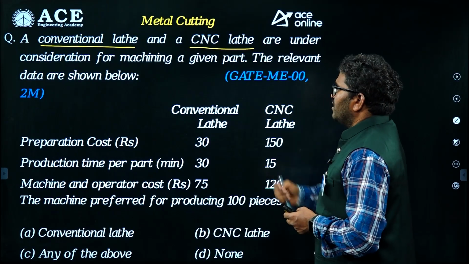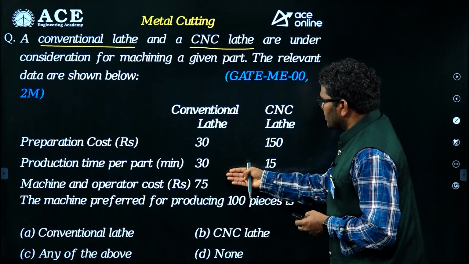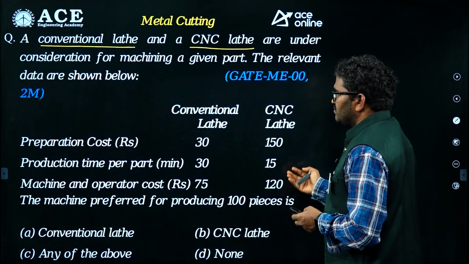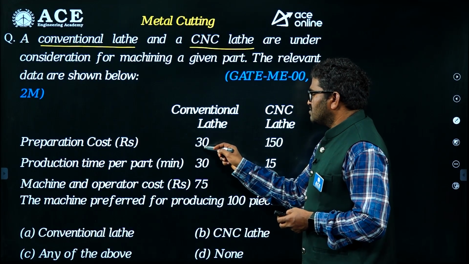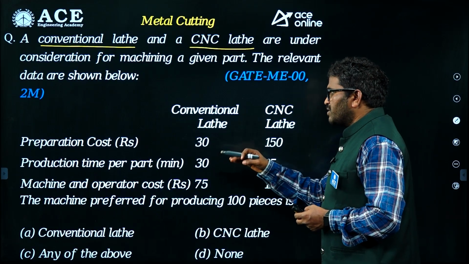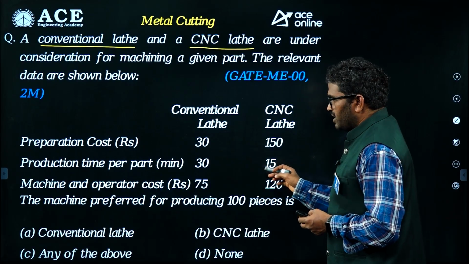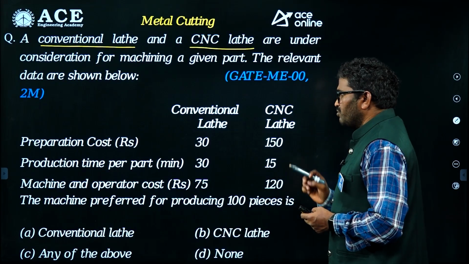The relevant data is shown below. The preparation cost in rupees for the conventional lathe is 30 and for the CNC lathe is 150. Production time per part is 30 minutes and 15 minutes. Machine and operator cost is 75 rupees and 120 rupees.